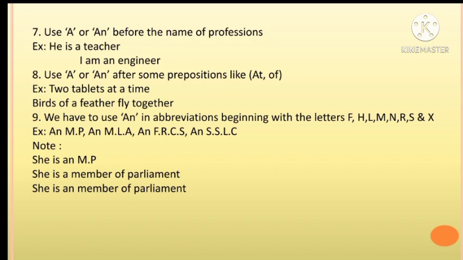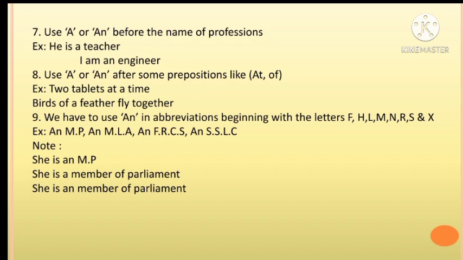Use a or an after some prepositions like at, of. What are prepositions? Prepositions are words placed before a noun or pronoun. Example: two tablets at a time. Here a is an article, at is a preposition. Let us see another example: birds of a feather fly together.